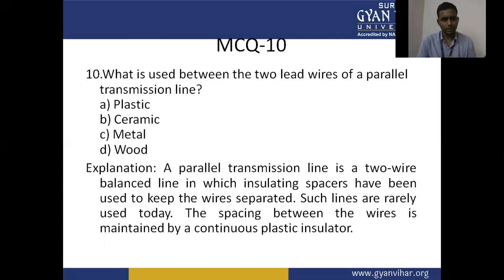A, plastic. B, ceramic. C, metal. D, wood. A parallel transmission line is a two-wire balanced line in which insulating spacers are used to keep the wires separate. Such lines are rarely used today. The spacing between the wires is maintained by a continuous plastic insulation material.